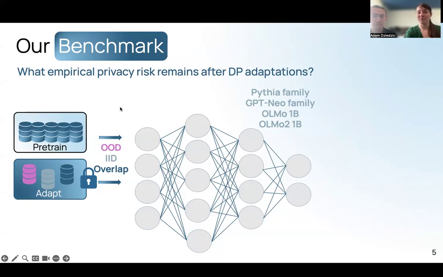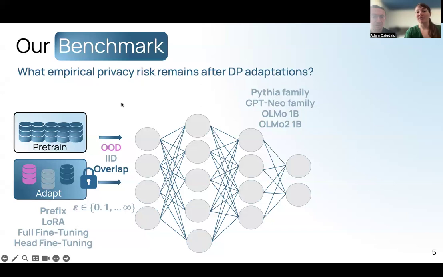For adapting the LLM, we experiment with diverse state-of-the-art methods, including prefix tuning, which adds a prompt before every layer's input, LoRA, which trains low-rank adapters, full fine-tuning, which updates all the model parameters, and head fine-tuning, which only updates the parameters of the last layers. We also vary the privacy level epsilon. We start with very high privacy with an epsilon of 0.1 and then go over various values to an epsilon of infinity, which means basically training without differential privacy.